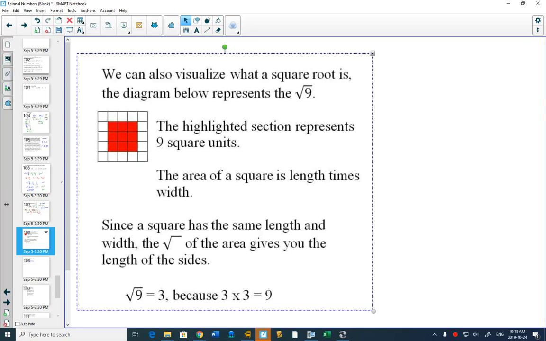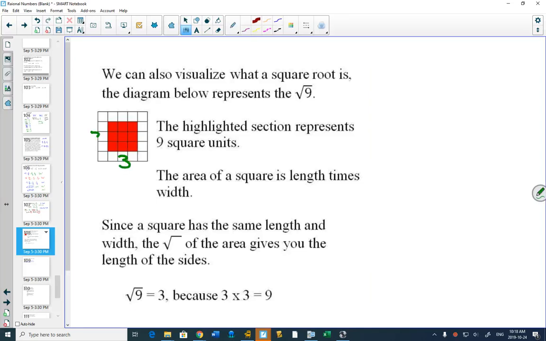One of the reasons we call them square roots is because they deal with squares. If you had the square root of 9, could you make a square that has 9 blocks in it? Yes. Right? And how much are each of the sides? 3 and 3. Square root of 9 is equal to 3.